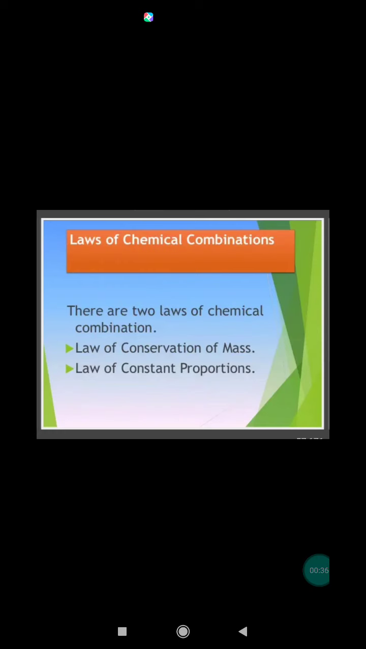A compound is formed by chemical combination of the elements. The formation of a compound by the combination of elements is governed by the following basic 5 laws. Law of conservation of mass, law of constant proportion, law of multiple proportion, law of reciprocal proportion, and Gay-Lussac law of combining volumes. Among these, the law of conservation of mass and the law of constant proportion are considered as the two basic fundamental laws of chemical combination.